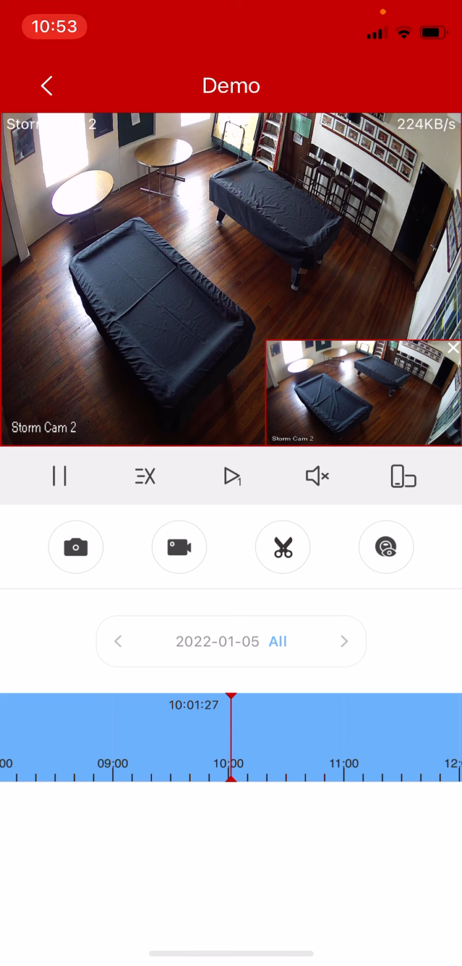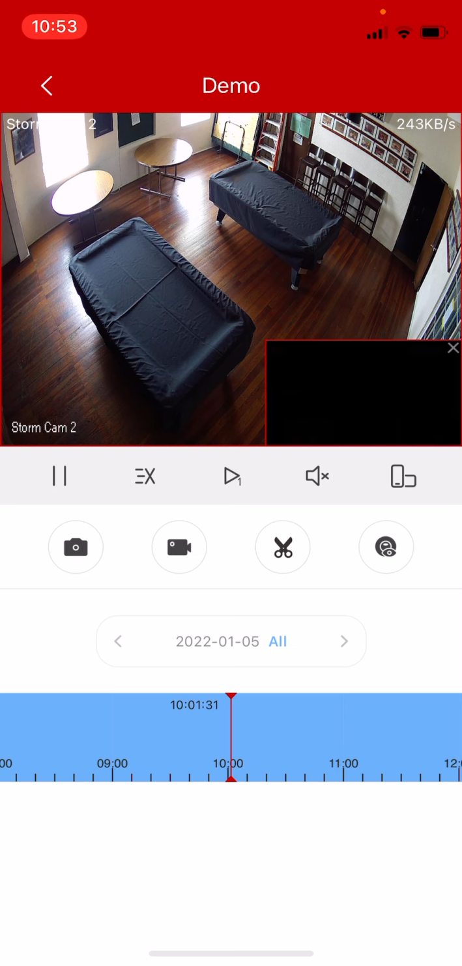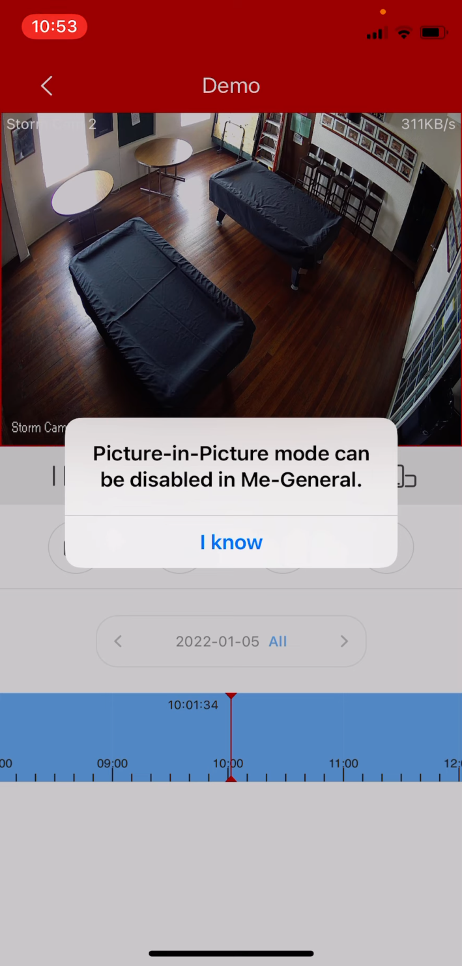The small image in the bottom right is actually the camera's current live view. You can close that by tapping the X in the top right corner of that picture.